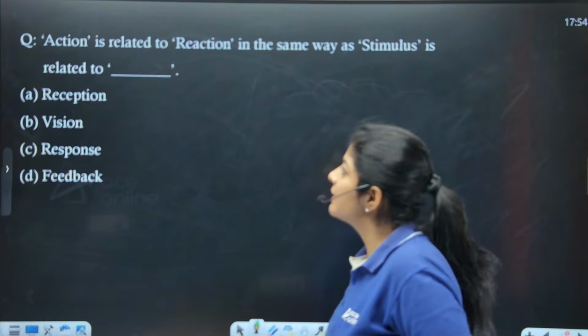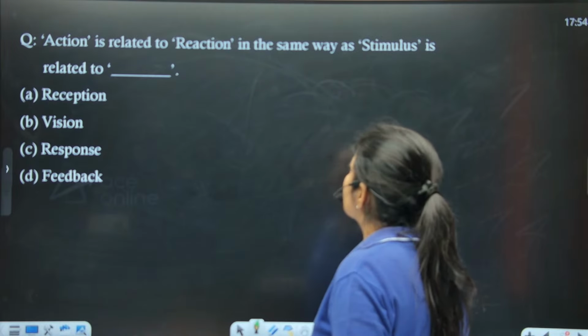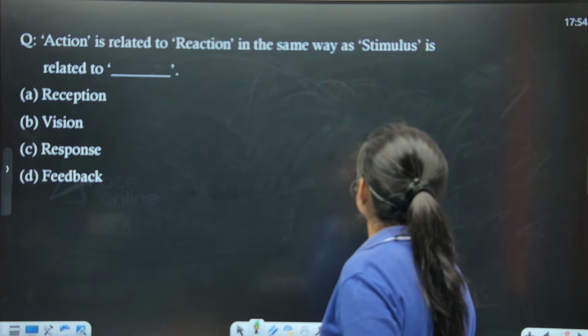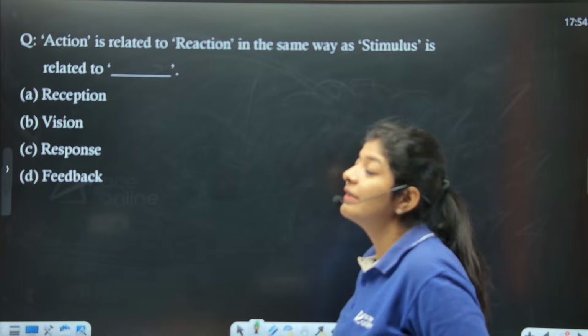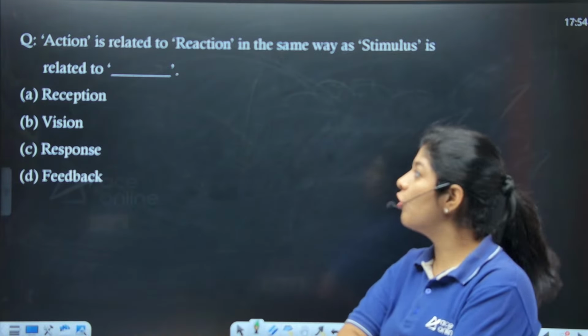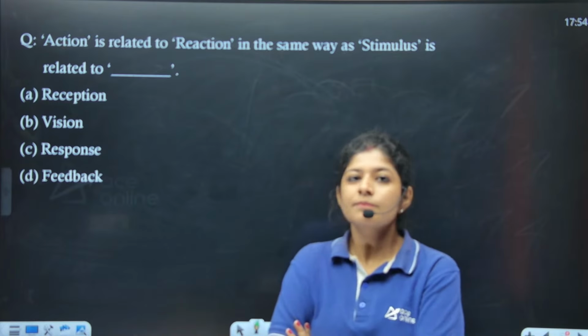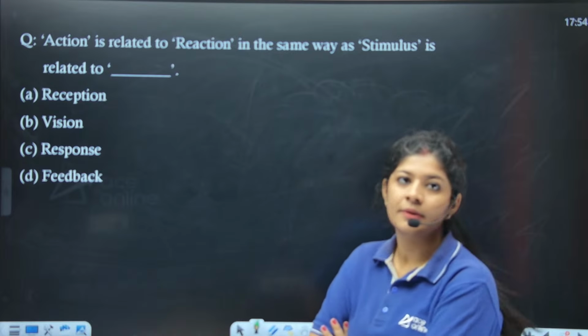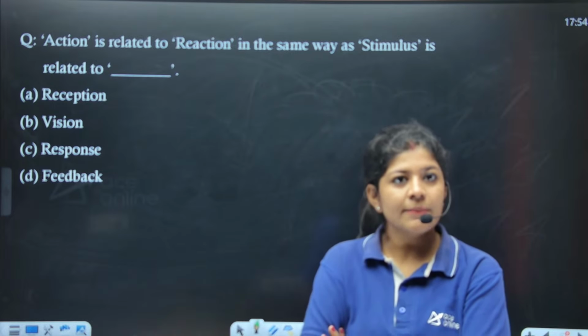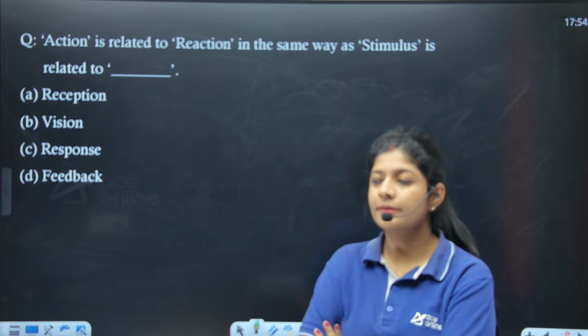The next question says that action is related to reaction in the same way as stimulus is related to. So, which option is correct over here? Very good, Sandeep. Now try to solve this one.